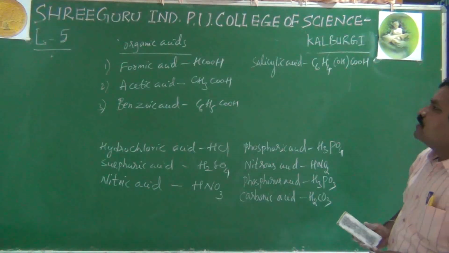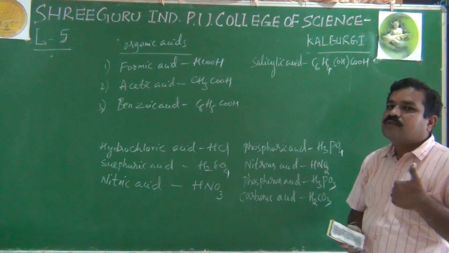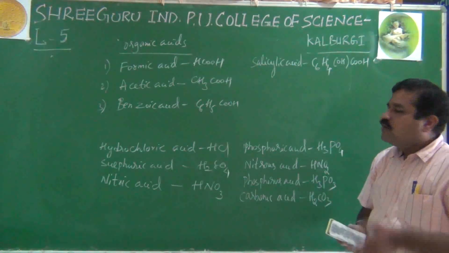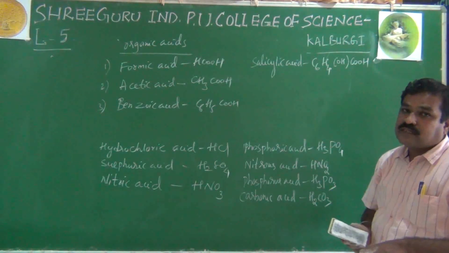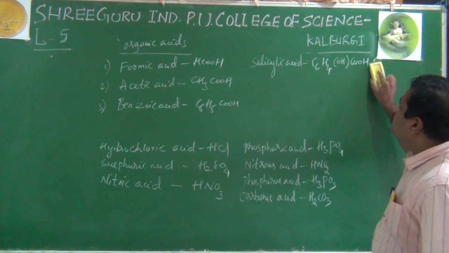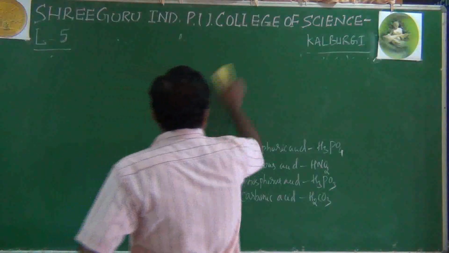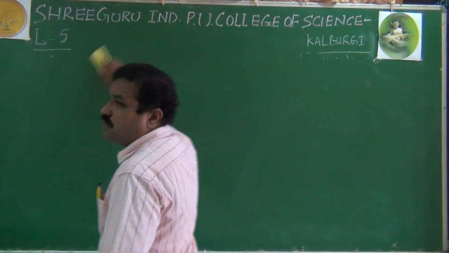And bases are already given to you. Bases are substances which contain at least one replaceable hydroxyl ion, that is OH minus. You already have the list of hydroxides. All those are called bases. And lastly, what are salts? Salts are the neutral products formed by the reaction of acids and bases.